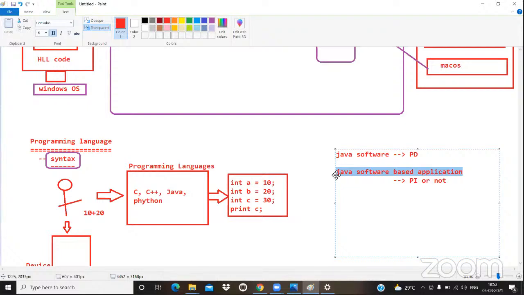If I develop an SBI ATM application on top of Java, the SBI ATM application is a Java based application. Now people call Java platform independent not according to the Java software, only according to the Java software based application.